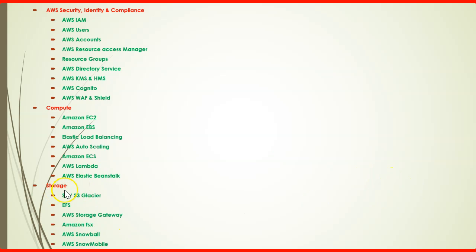Then we will move to the storage, like S3 first. That is the first and the oldest storage in AWS, the oldest storage released by AWS. And we will cover all types of S3, like S3 Standard, S3 Infrequent Access, S3 One Zone Access, S3 Glacier, S3 Deep Glacier.